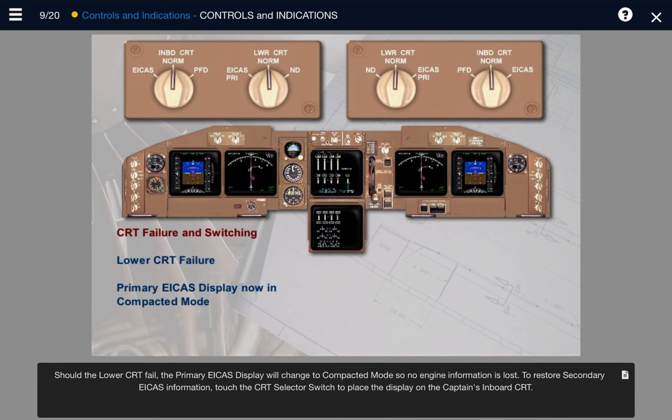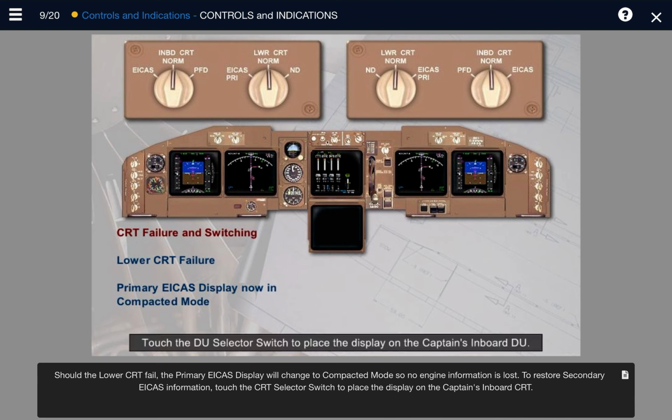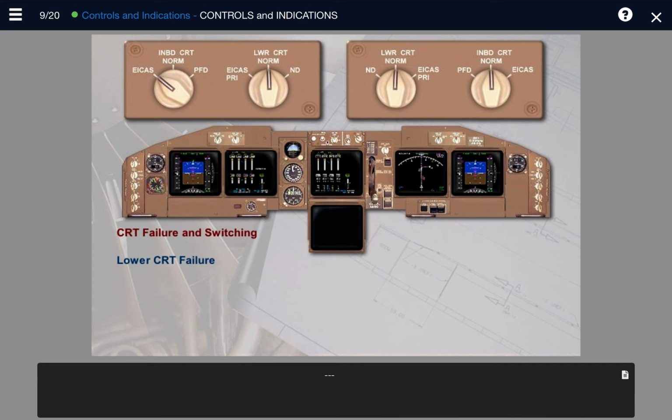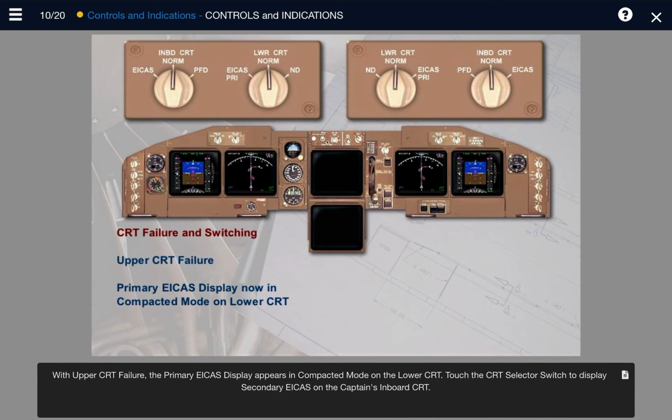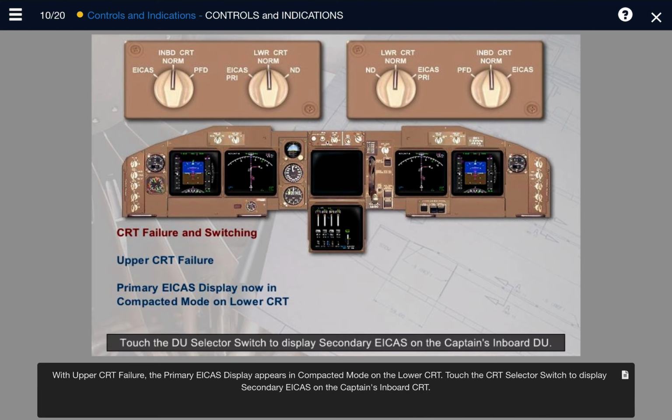Should the lower CRT fail, the primary ICAS display will change to compacted mode so no engine information is lost. To restore secondary ICAS information, touch the CRT selector switch to place the display on the captain's inboard CRT. With upper CRT failure, the primary ICAS display appears in compacted mode on the lower CRT. Touch the CRT selector switch to display secondary ICAS on the captain's inboard CRT.